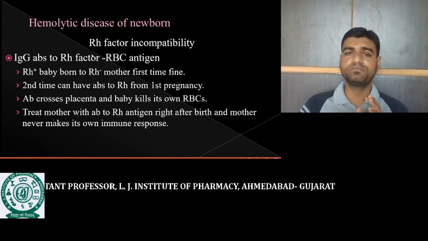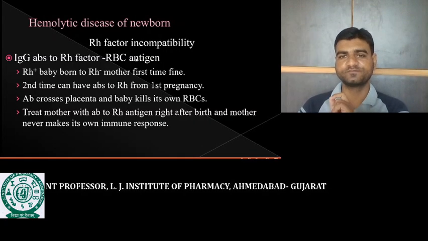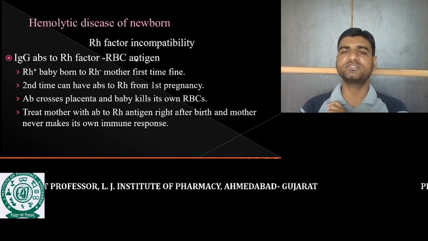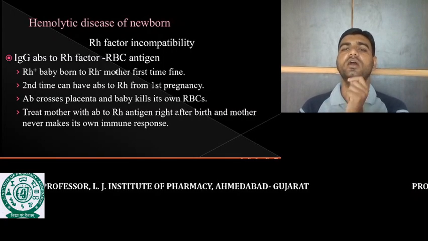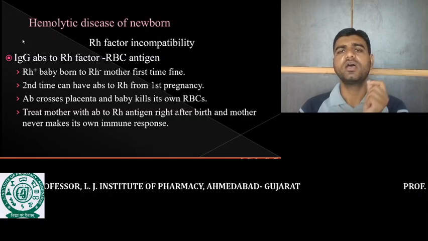So we can say the baby's own RBCs are killed, and that's why the death of the fetus occurs before delivery. So this is the complication.